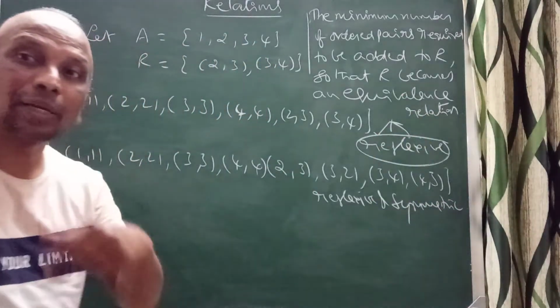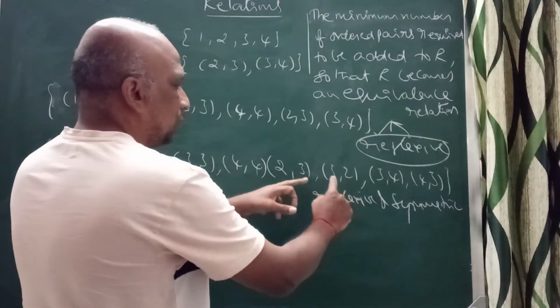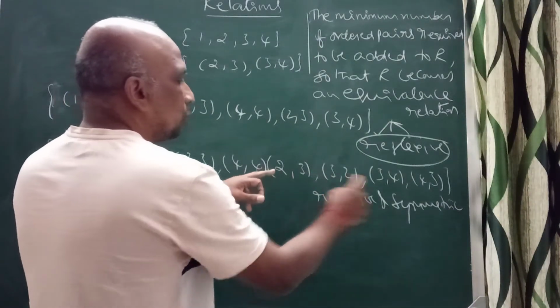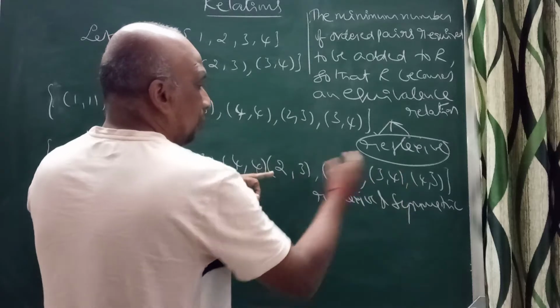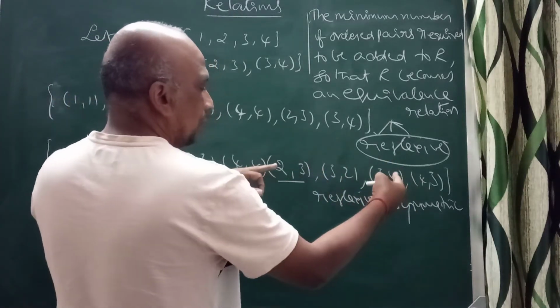Now to make it an equivalence relation, it must be transitive. I have (2,3) and (3,4), which means I want (2,4).